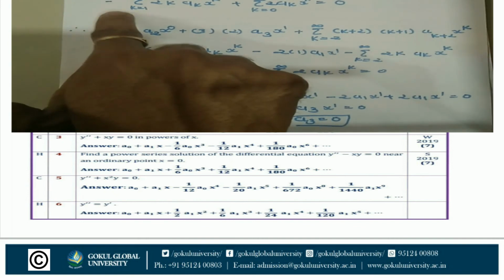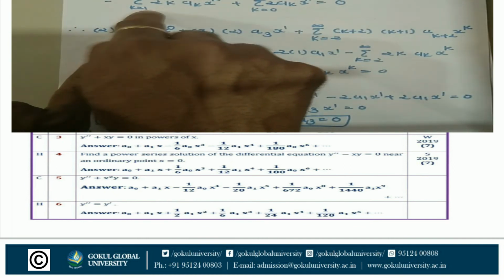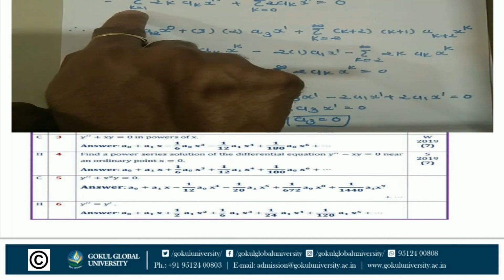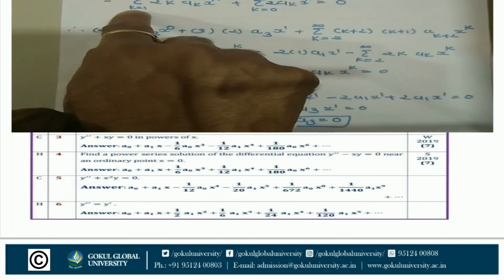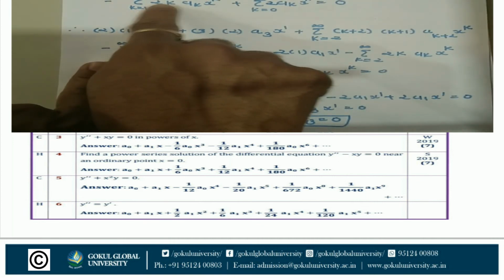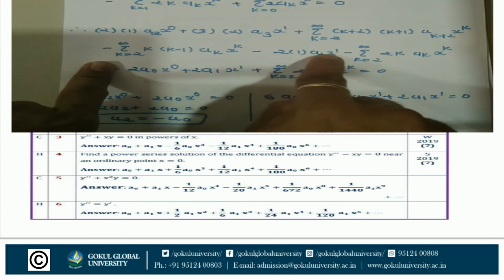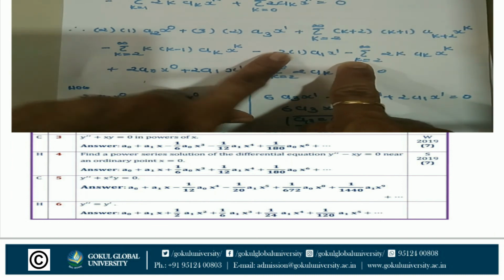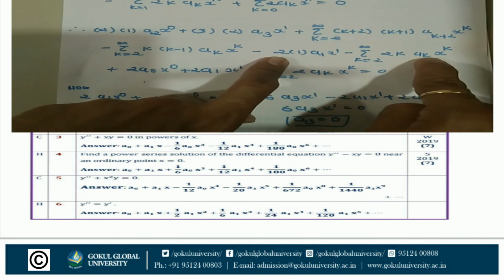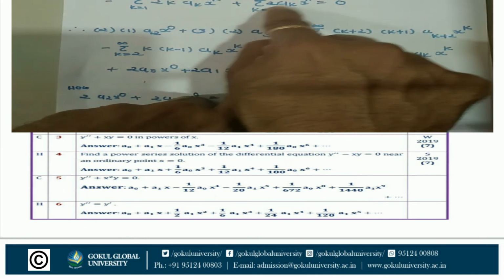Third series, k is equal to 1 to infinity. Start from k is equal to 1. Put the value of k is equal to 1, 2 into 1 a1 x raised to 1. Minus the series, k is equal to 2 to infinity, 2k ak x raised to k. This series starts from k is equal to 0.